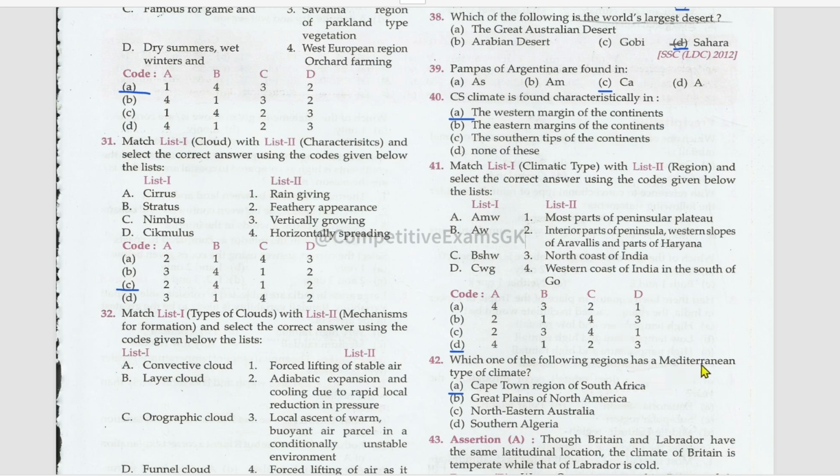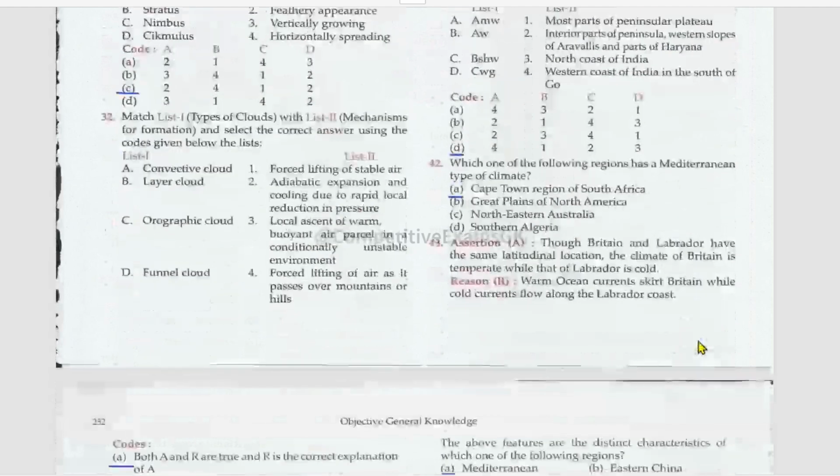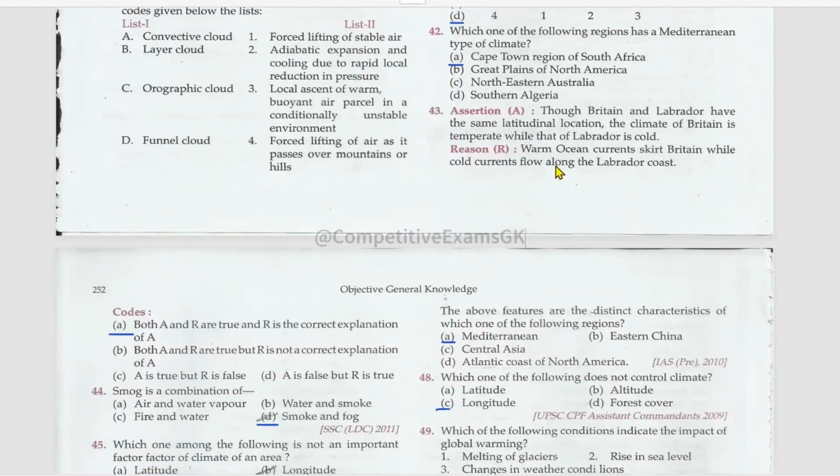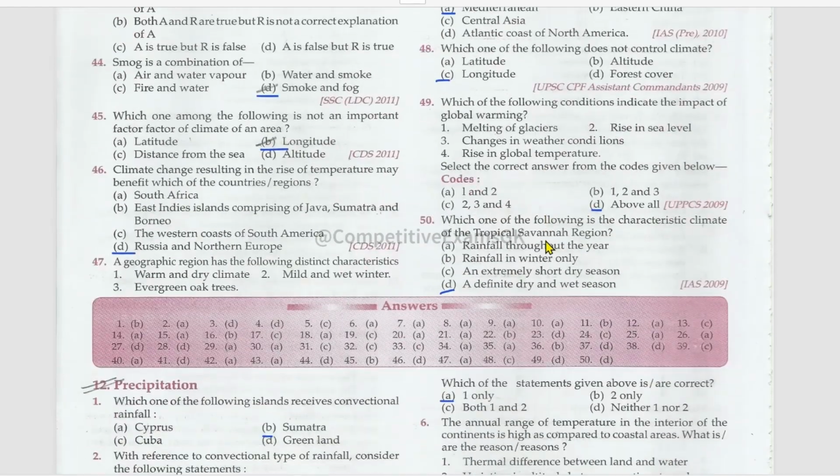Which one of the following regions has a Mediterranean type of climate? Cape Town region of South Africa. Next, assertion and reason. Though Britain and Labrador have the same latitudinal location, the climate of Britain is temperate while that of Labrador is cold. True. Reason: warm ocean currents skirt Britain while cold currents flow along the Labrador coast. Reason is also true and this is the correct explanation for assertion.